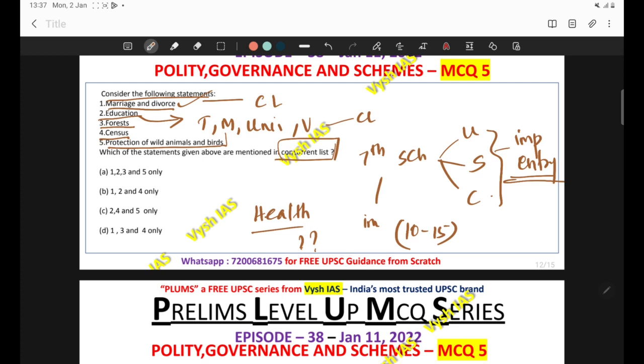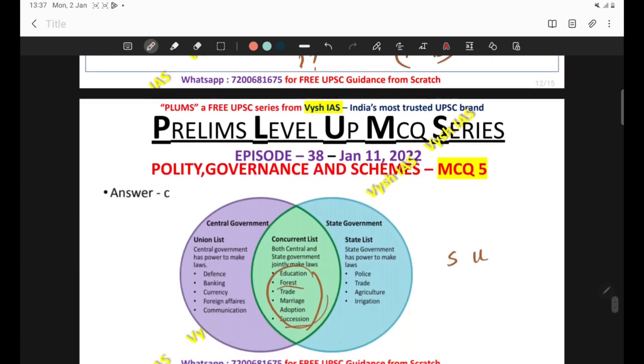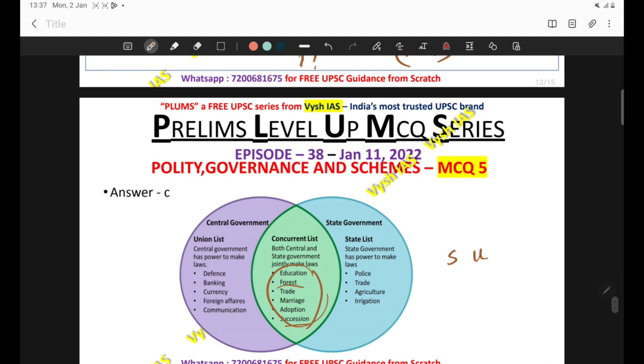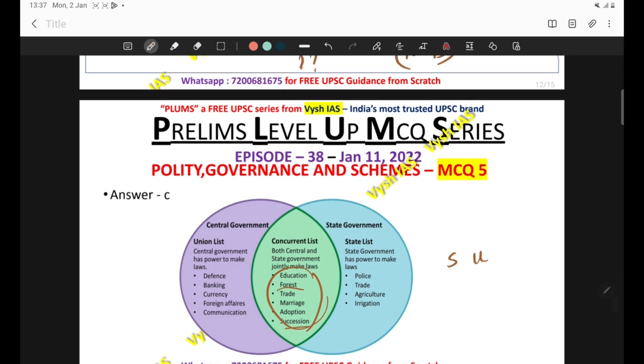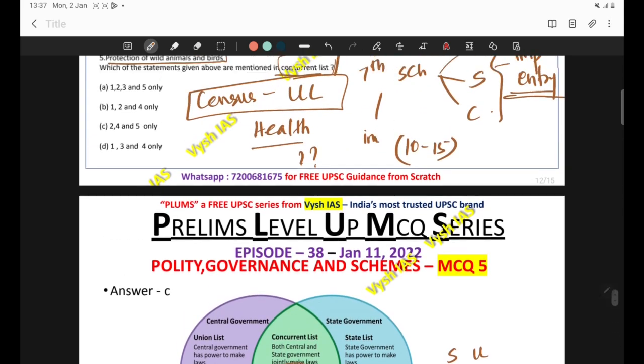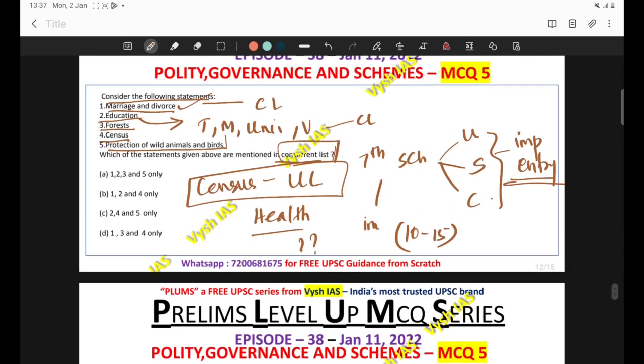Then come to the fourth, census. Census is not in concurrent list, but it is stated in union list. So this you can keep as an exception. In the union list itself, census is an important entry. So it is coming under union list, not under the concurrent list. So the correct answer comes out to be 1, 2, 3 and 5. Okay. So option is there.